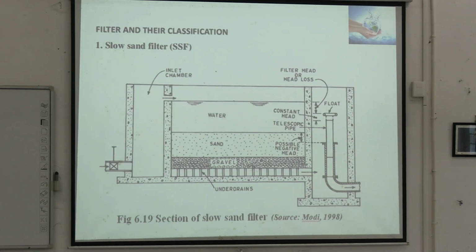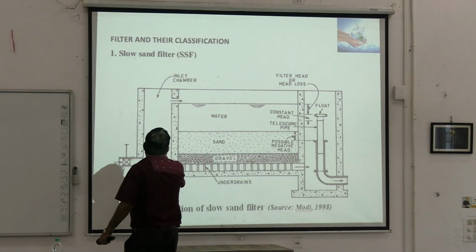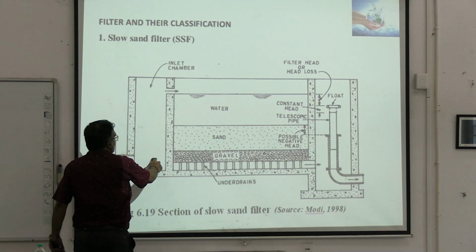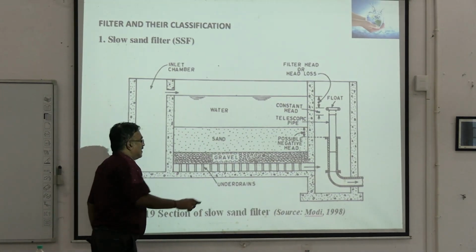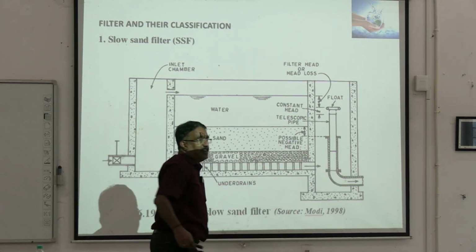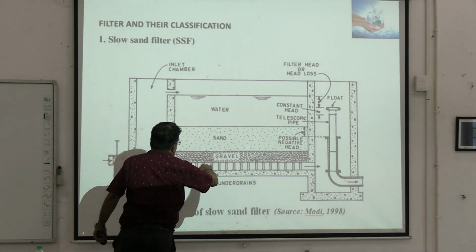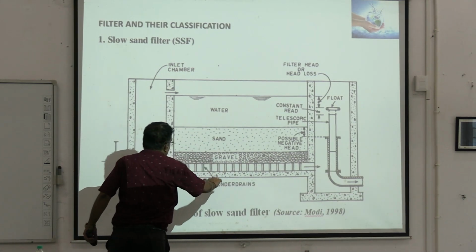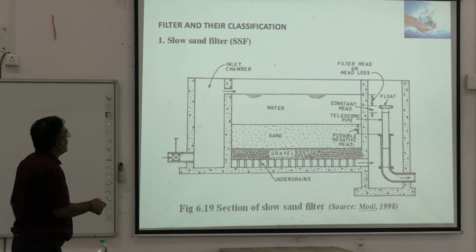So, this is how it looks like. Slow sand filter. So, this is the inlet chamber, right? You have gravel over here, you have sand over here, and this water continuously flows. Okay, and this is the outlet of the water. So, this is how a slow sand filter looks like. Okay, the water enters here, and you have gravel, sand, and you have under drains. That's how it moves. Okay, slow sand filter.